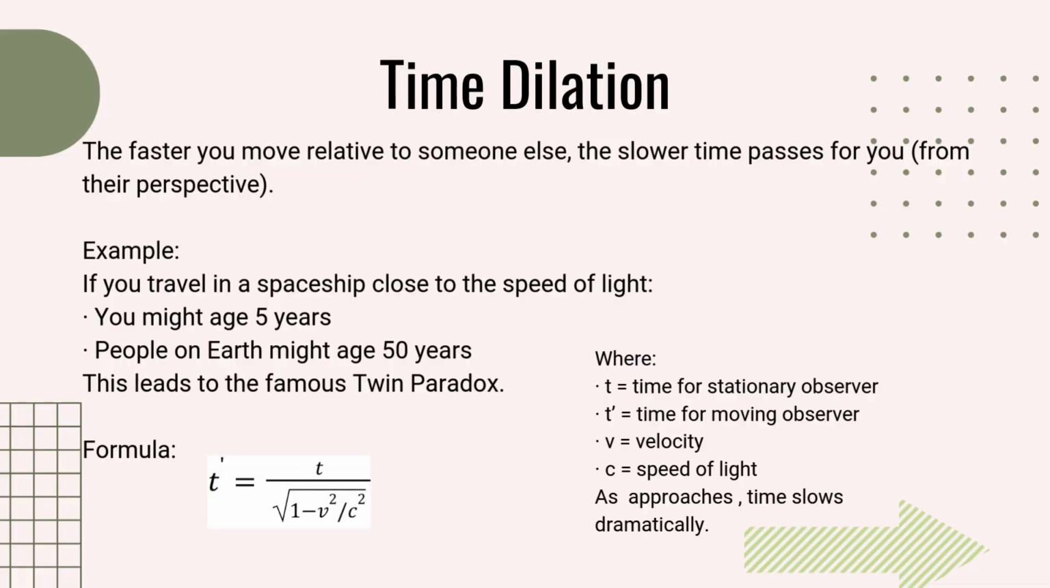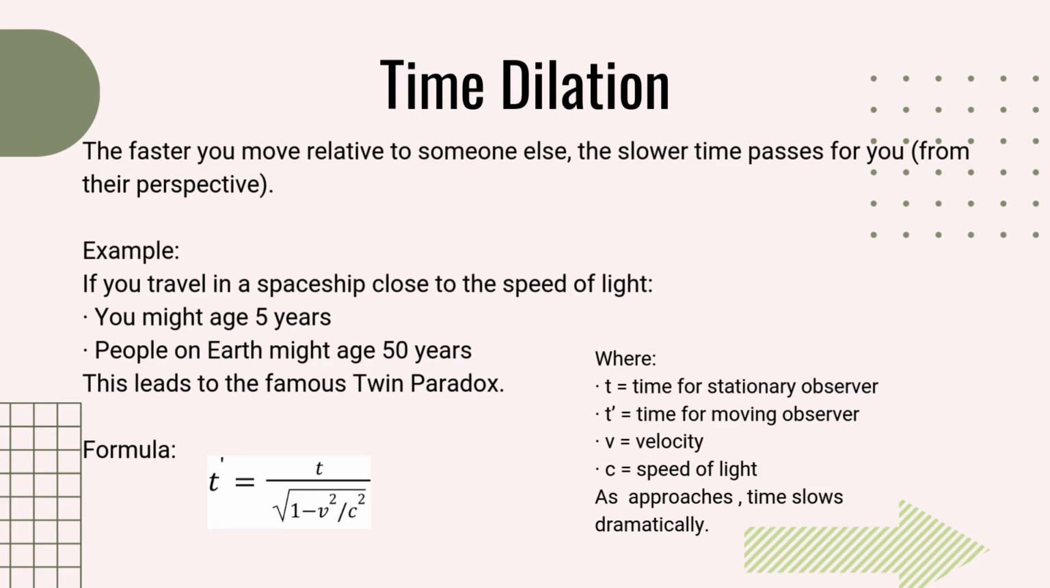Time dilation. The faster you move relative to someone else, the slower time passes for you. For example, if you travel in a spaceship close to the speed of light, you might age 5 years, but people on Earth age 50 years, meaning clocks tick slower in a stronger gravitational field like Earth. This led to the famous twin paradox.